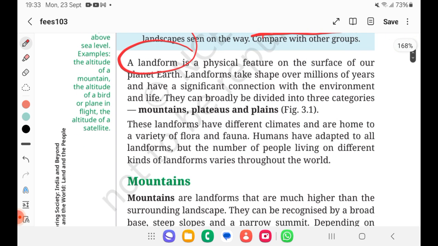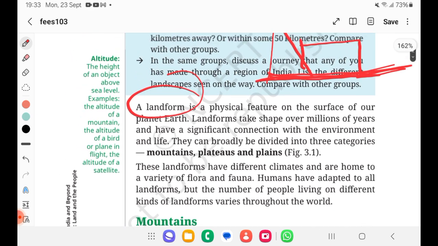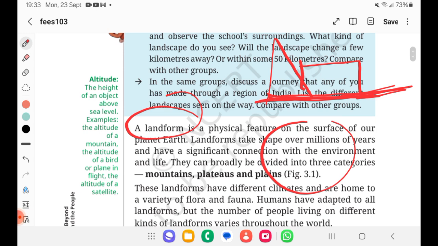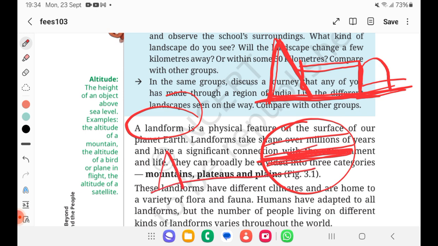These landforms have different climates also. If you remember, in yesterday's class we were discussing latitudes, and we were saying different latitudes have different climates. Now, based on the different landform, again different climate will be experienced in the same latitude. For example, a mountain is located at the equator, and also a plateau and a plain. In a similar latitude the same climate would be there, but it will vary based on the landform, whether it is a mountain, a plateau or a plain. We'll see how and why it is changing. Such an interesting thing.